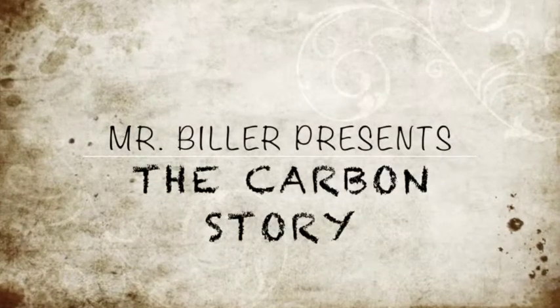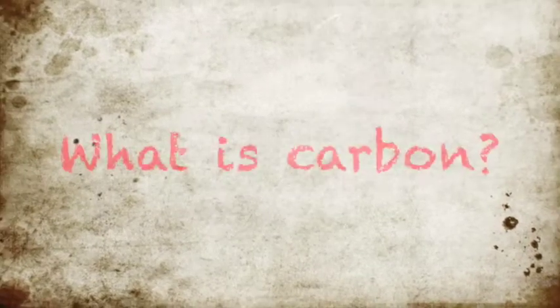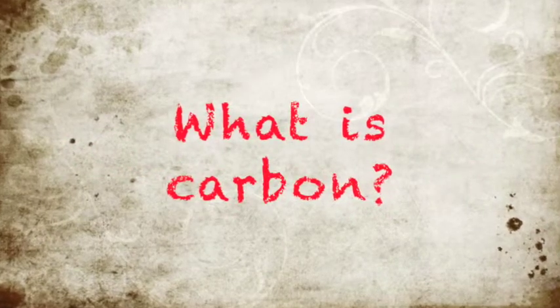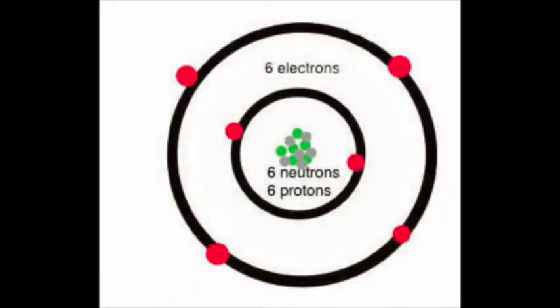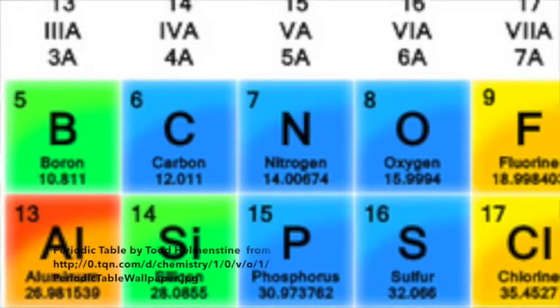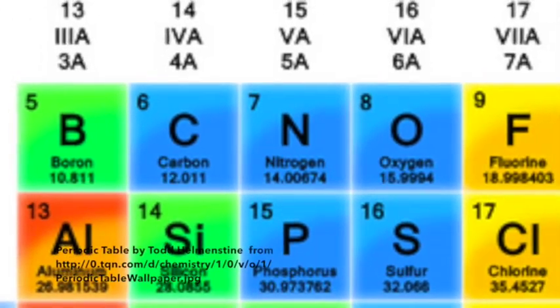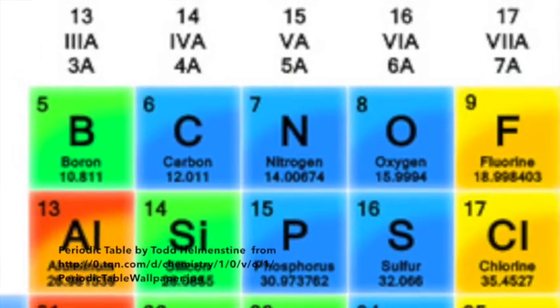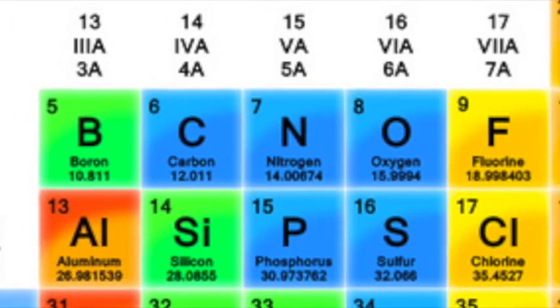I would like to present to you the carbon story. First question, what is carbon? Carbon is an atom that usually contains 6 protons, 6 neutrons, and 6 electrons. Carbon is the fourth most abundant element in the universe. Carbon is formed inside of stars and is released when stars explode.